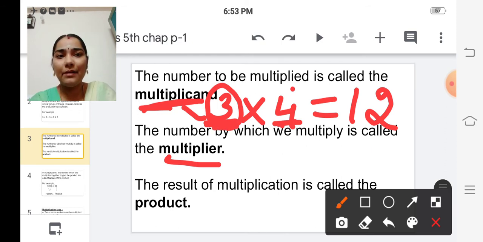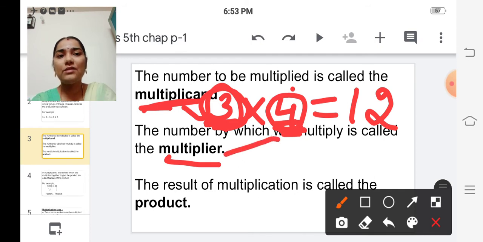Here we are multiplying the number 3 by the number 4, so this 4 is called the multiplier. This 3 is called the multiplicand and this 4 is called the multiplier.